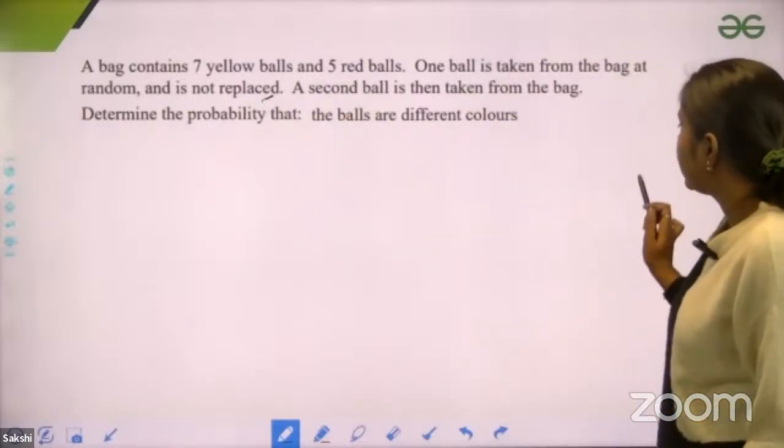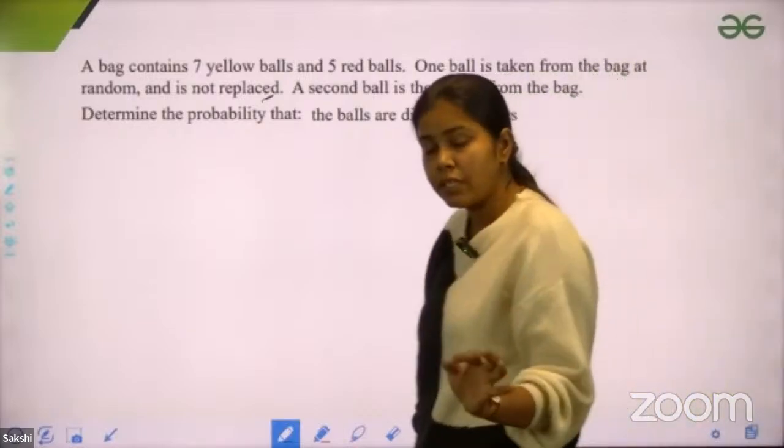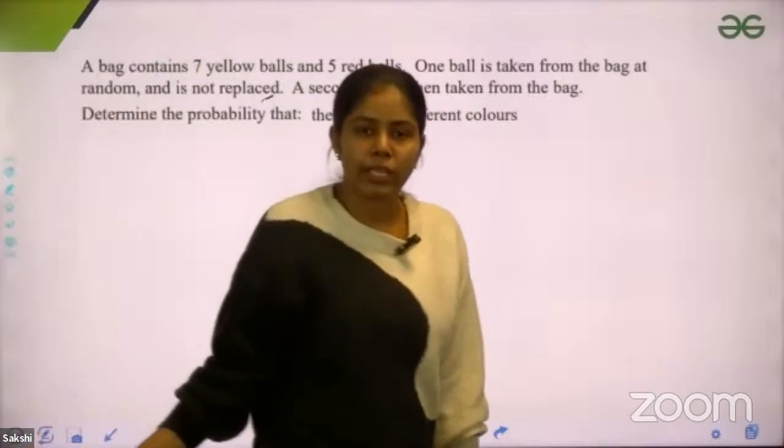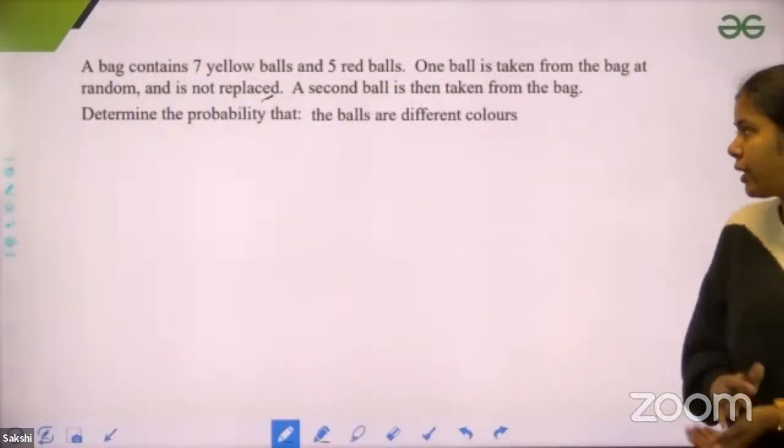A second ball is then taken from the bag. Determine the probability that the balls are different colors. Same question, but based on without replacement. Now tell me what can be the probability here. Guys, just try to solve this question by yourself as well.